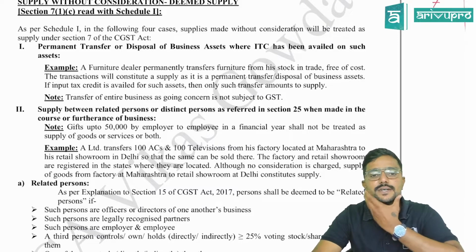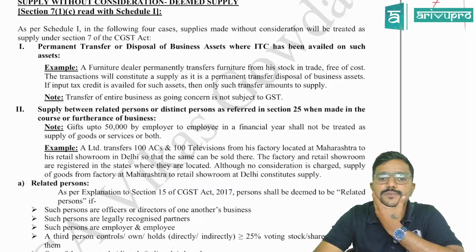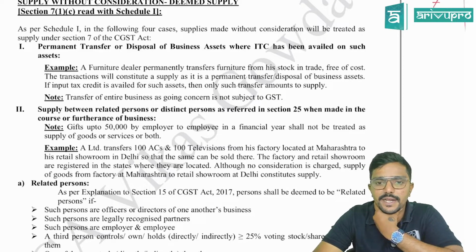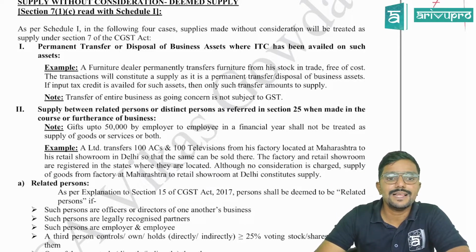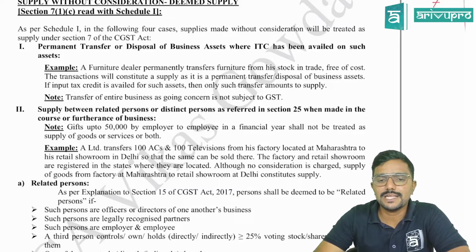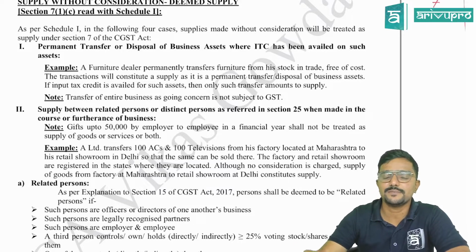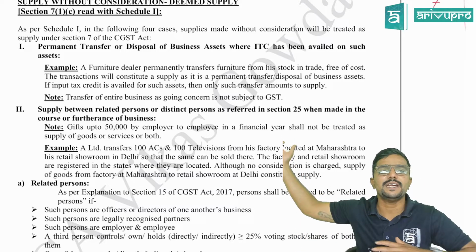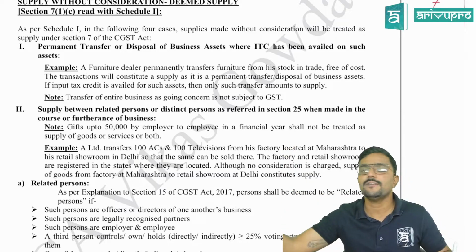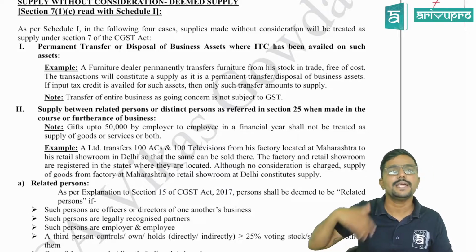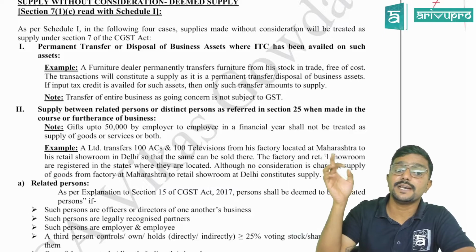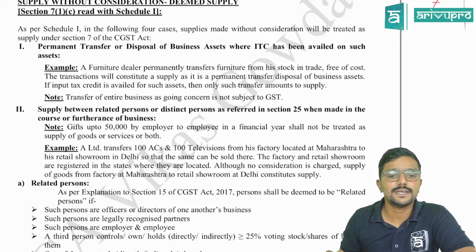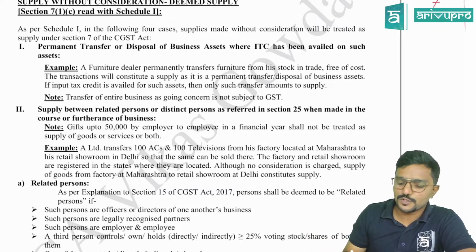So I have given an example here. A furniture dealer permanently transfers furniture from his stock in trade free of cost. He gave it free of cost. Transaction will constitute a supply as it is a permanent transfer or disposal of business asset. Permanent transfer means I have transferred the title itself. It is not like, okay, I gave and took it back. I gave it permanently. If input tax credit is availed for such asset, then only such transfer amounts to supply.